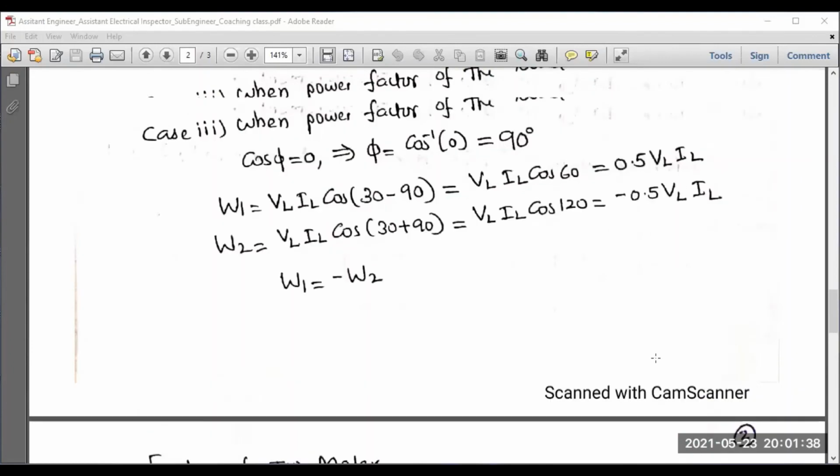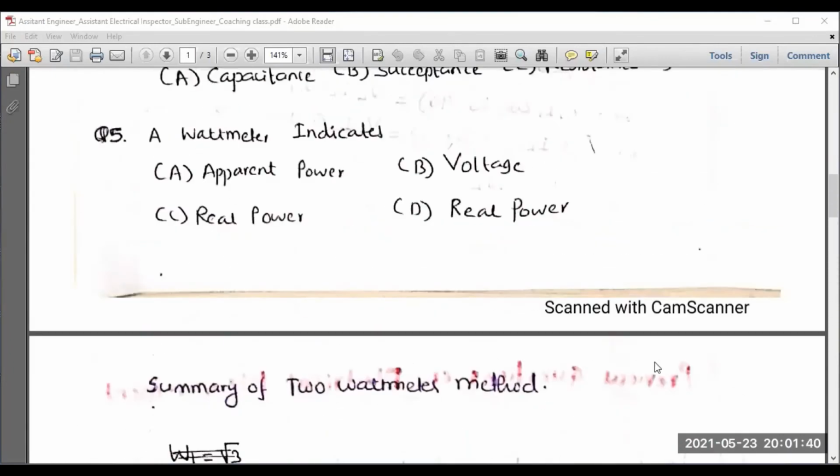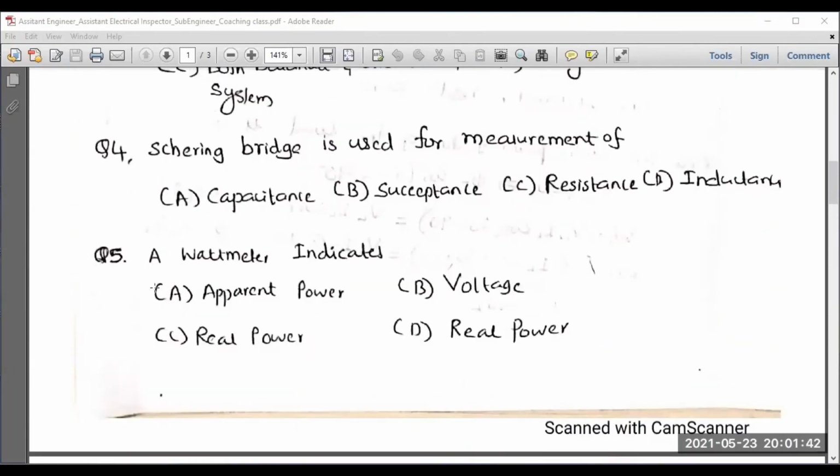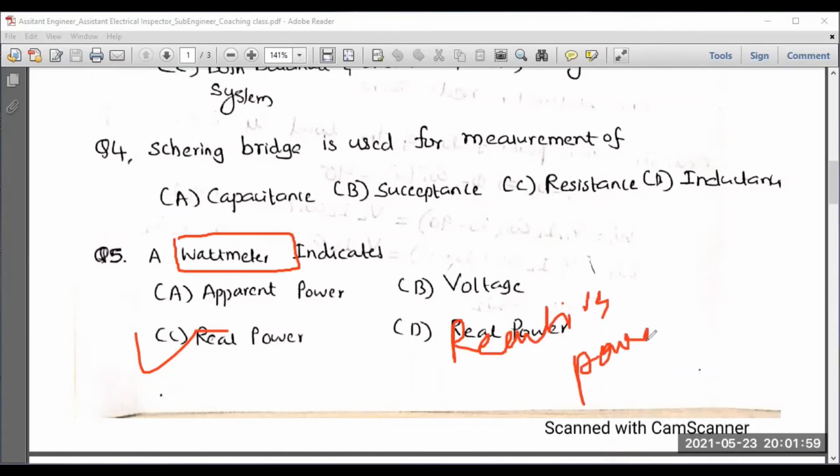Okay, let us discuss the last question. A wattmeter indicates: apparent power, voltage, real power, reactive power. Which is the right answer? Actually, the wattmeter indicates the real power. So here actually it should have been reactive power, I would have written it as reactive power. Okay, real power is also known as true power.